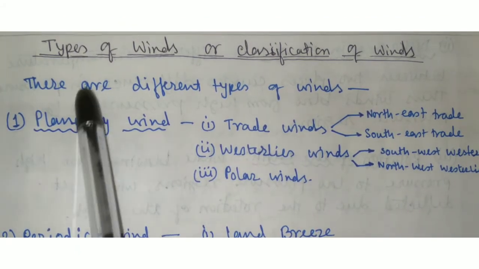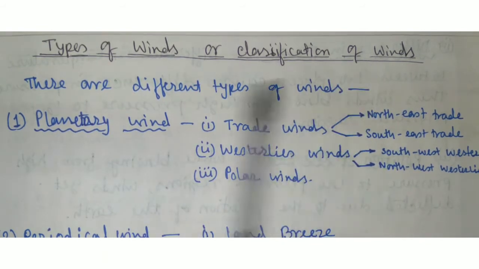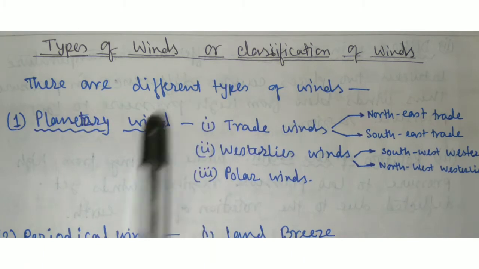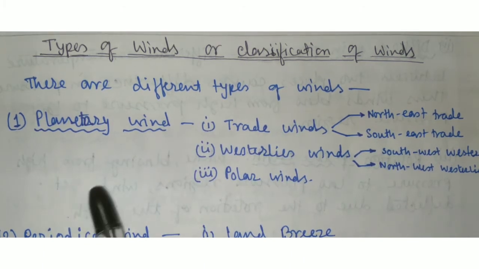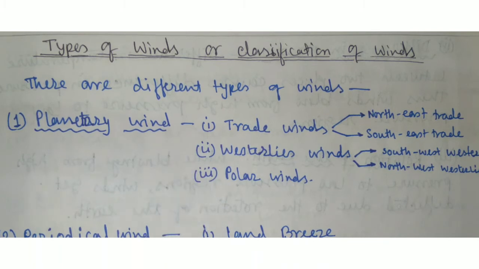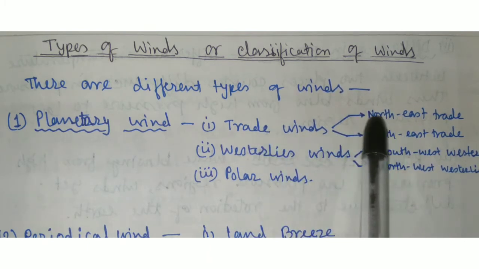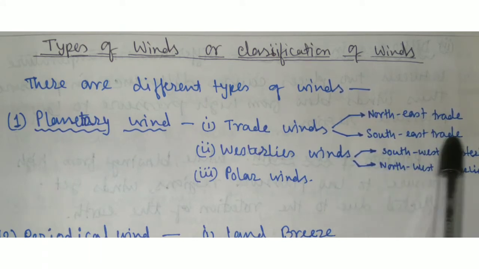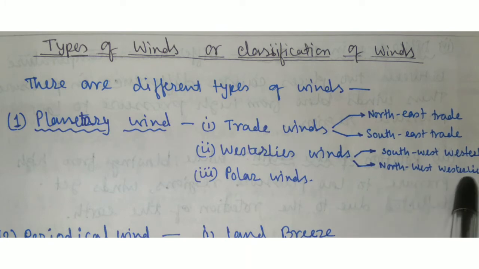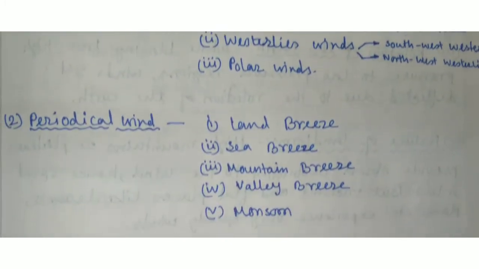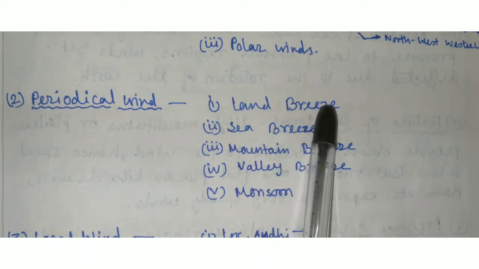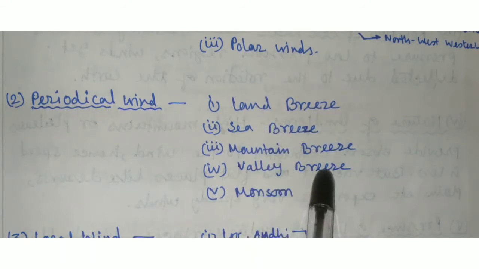Next point is type of winds or classification of winds. There are different types of winds. They are planetary winds, periodical winds, local winds, and the sudden or irregular winds. The planetary winds are of three types: trade winds, westerly winds, and polar winds. Trade winds are also of two parts: northeast trade and southeast trade, and westerlies are southwest westerlies and northwest westerlies. Periodical winds are land breeze, sea breeze, mountain breeze, valley breeze, and monsoon.